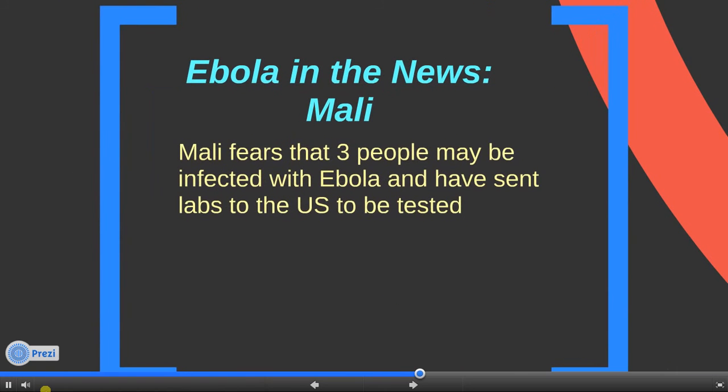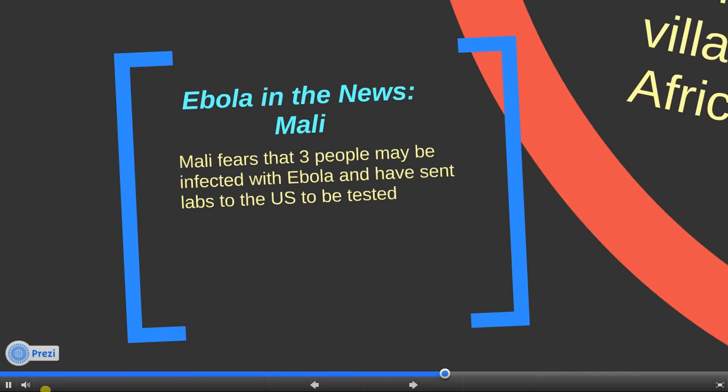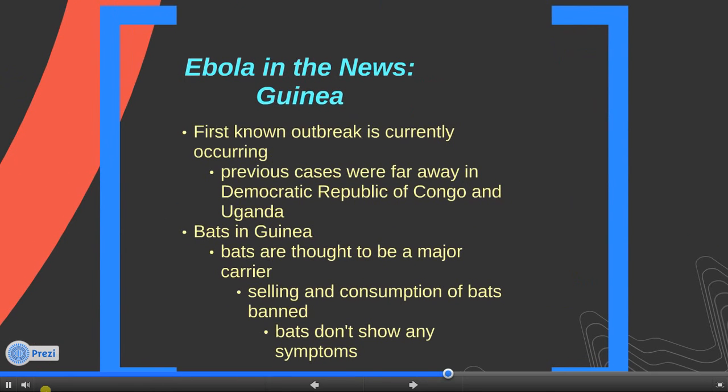Ebola in the news. It is feared that 3 people may be infected with Ebola in Mali. Labs have been sent to the U.S. to be tested for confirmation. Guinea has also been in the news recently. They are currently experiencing their first Ebola outbreak. In the past, cases have been further away geographically, in the Democratic Republic of Congo and Uganda.